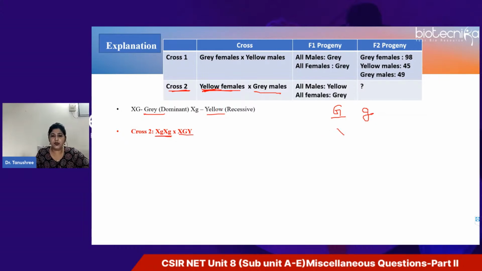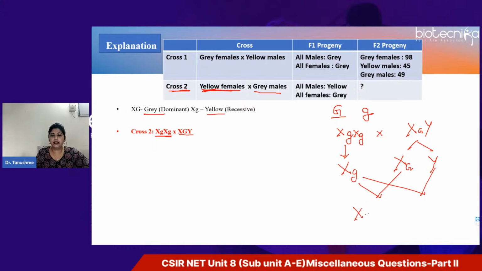So obviously, if you're performing this kind of cross, what will happen? Here we'll have the gametes, and here we'll have one type of gametes. Either these two can come together or these two can come together, right?